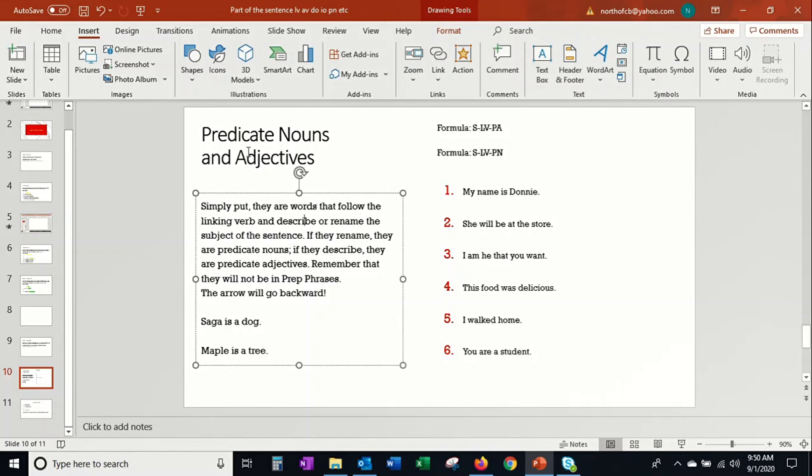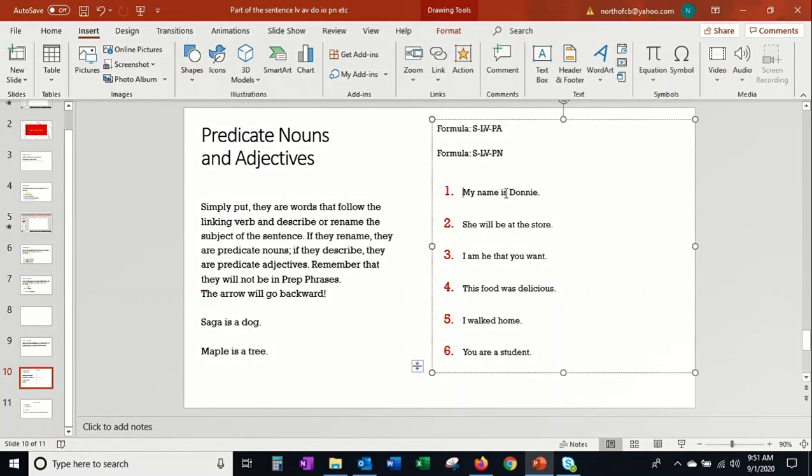Well, because they're different, this is team linking verb. We are linking either an adjective or a noun, called a predicate noun or a predicate adjective, backwards. And again, they won't be in prepositional phrases. Same deal as before. The arrow goes backwards. So just what we said over here: my name is Donnie. The verb is is, or was, or were. It's linking these two things together. Donnie is my name. The arrow goes backwards from the predicate, this thing right here, to name. They're the same thing. My name and Donnie are the same.